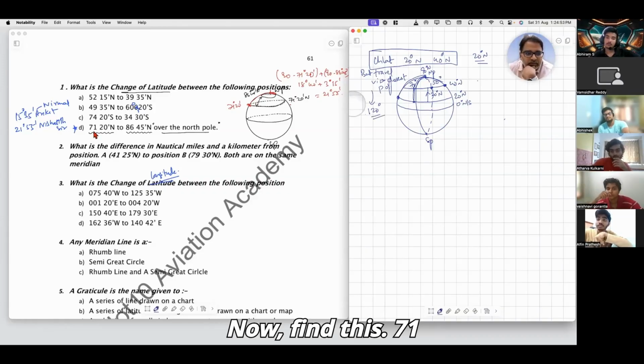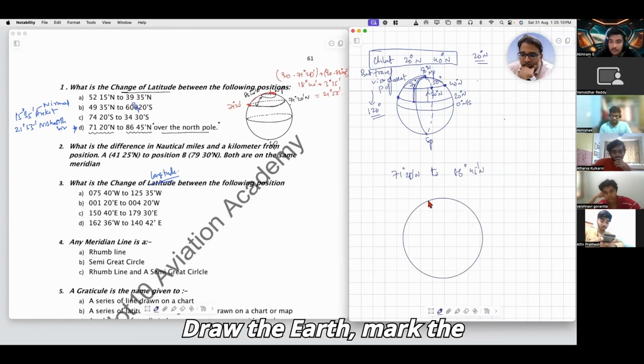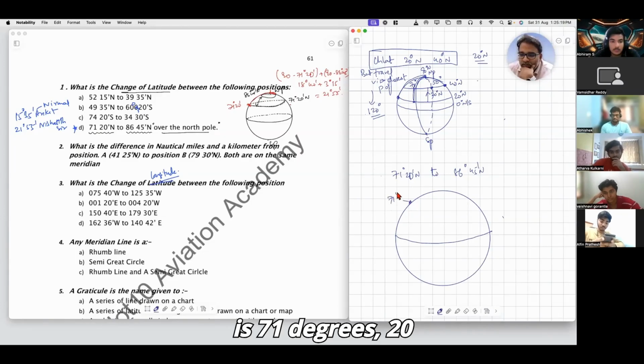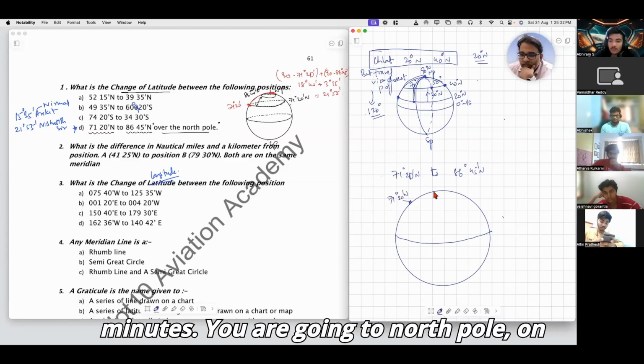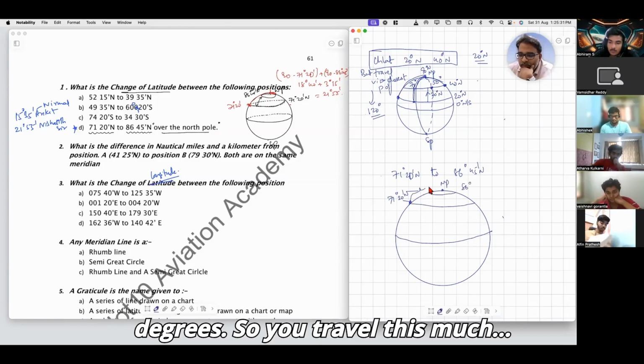Okay, now find this. 71 degrees 20 minutes and 86 degrees 45 minutes. Draw the earth, mark the equator. Let's say on this meridian, this is 71 degrees 20 minutes, and you're going to the North Pole. On the other end, this is 71 degrees. So you travel this much.